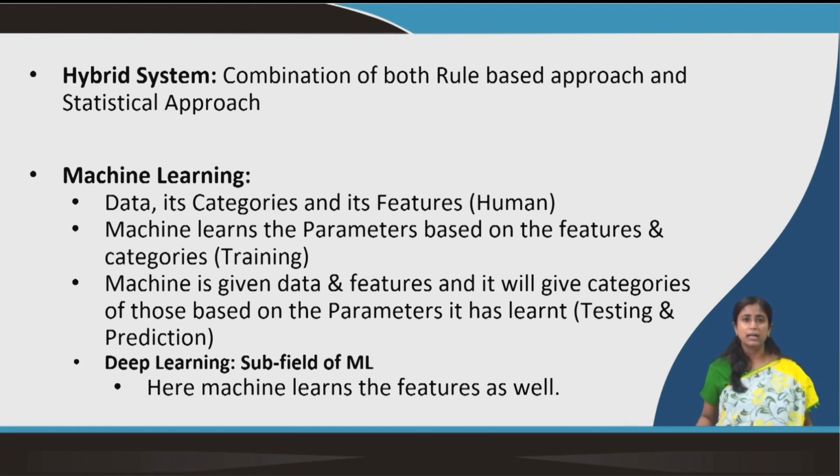If I have these two tags, I can even create more tags. Based on that the parameters will be created and the machine will tag itself. When I am testing the machine, I will give another 10,000 sentences and the machine will automatically tag the sentences which are aggressive and the sentences which are non-aggressive.